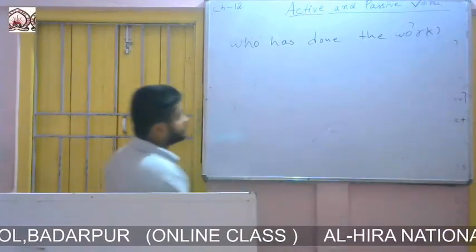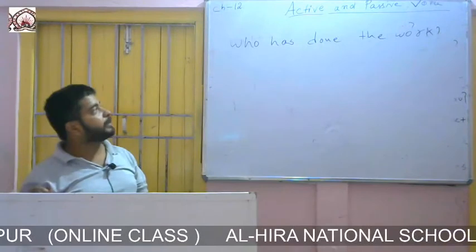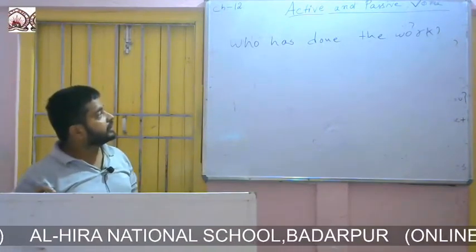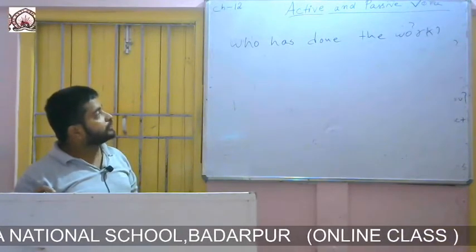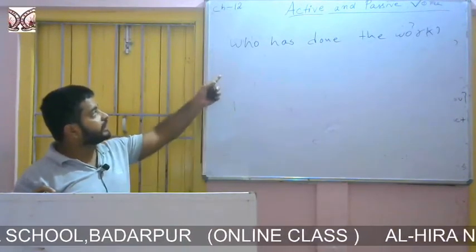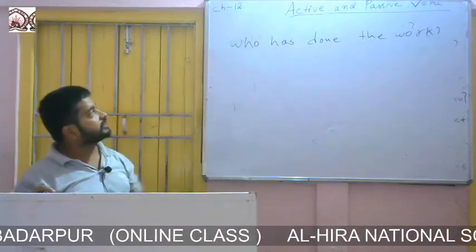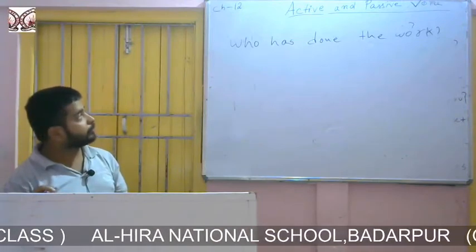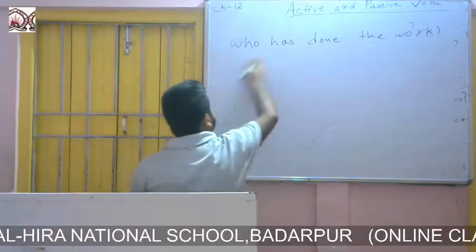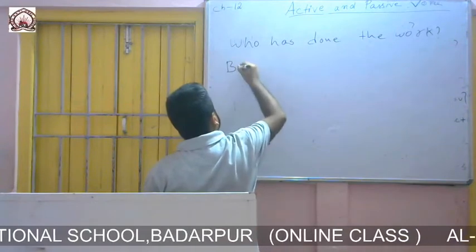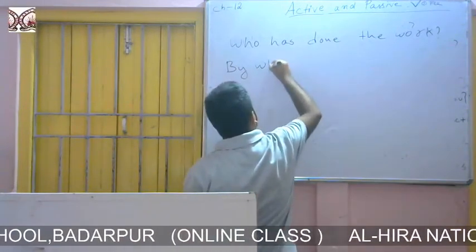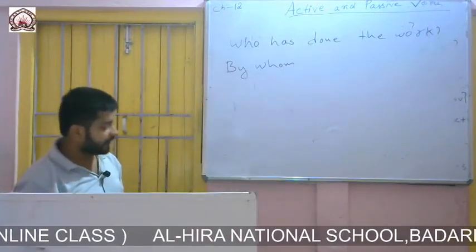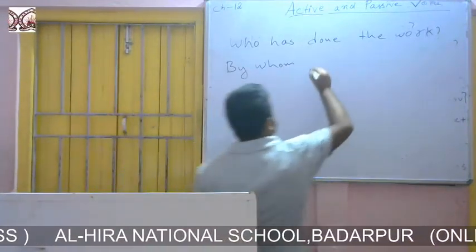The sentence is present perfect. How will we change the voice from active to passive? If the sentence starts with who, as in "Who has done the work?", what will we do? In place of who, we will write by whom. By whom. Then we will write the auxiliary verb. By whom has.